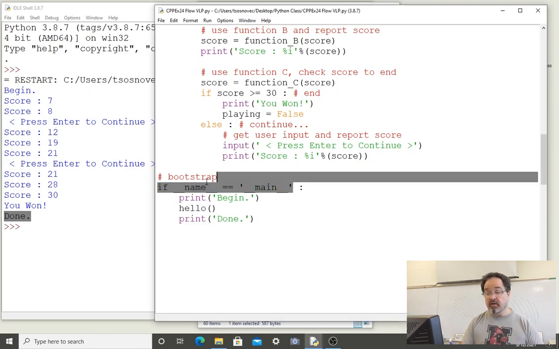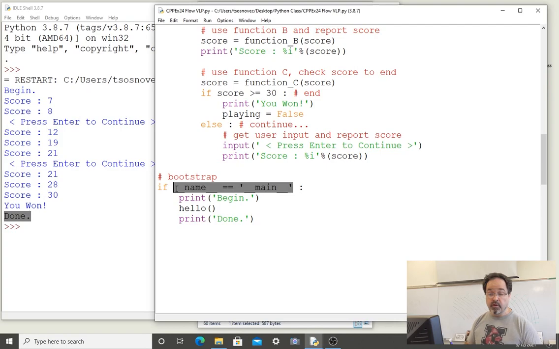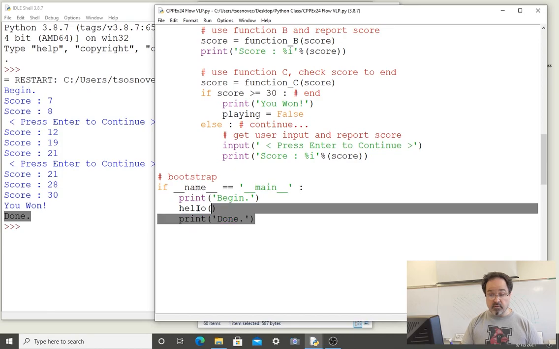This bootstrap condition will evaluate true if we are running this program directly. If we run it from the menu or press F5 with this file open, then this condition is true. If this file was imported into another program and we wouldn't want it to run automatically, then this condition is false, so it does not execute its code block.